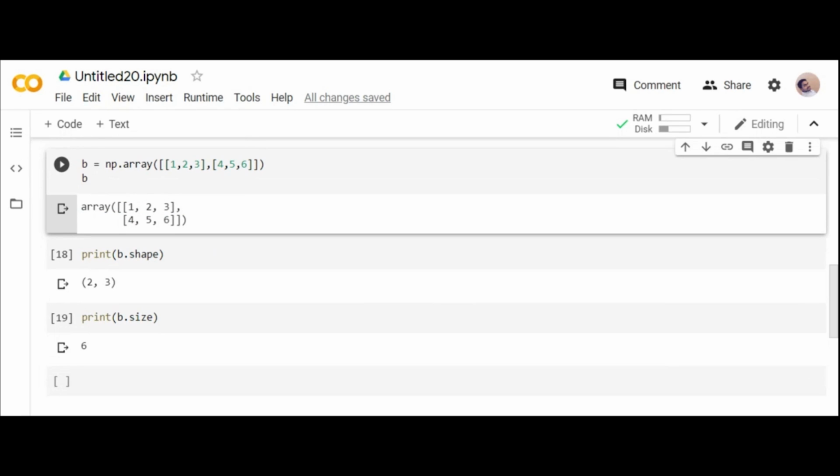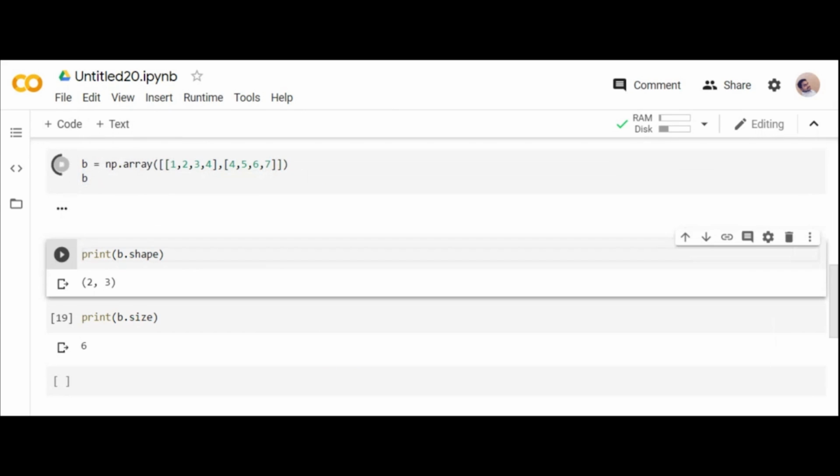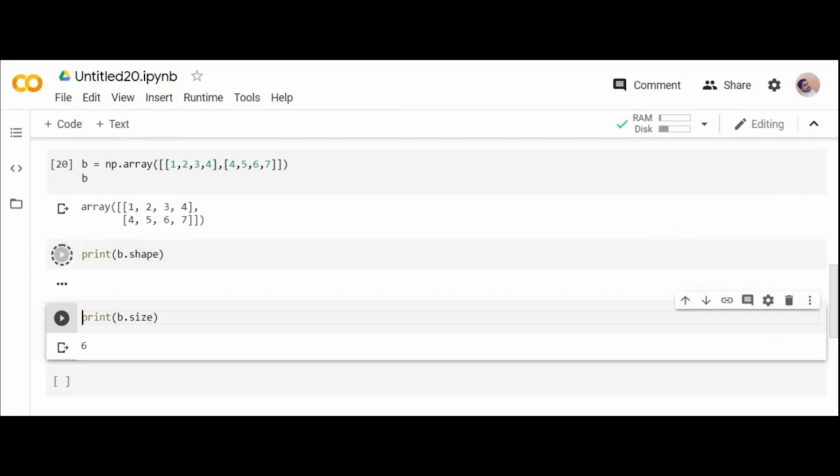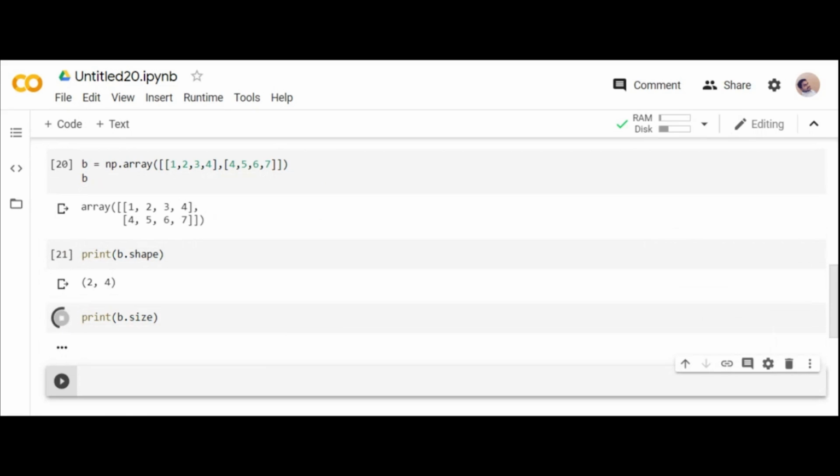Yes, am I clear? Because when you go for an Excel sheet, how do you have the data? In a vertical way, you have your rows. In a horizontal way, you have your columns, right? That's how you go. The columns indicate your features. Rows indicate your data. You can directly declare here, but you should use a square brace so that you can define n number of elements inside it, and this forms the basis for multi-dimensional data. When you go for b.shape, that gives the number of rows and columns. Can you guess? Am I clear?